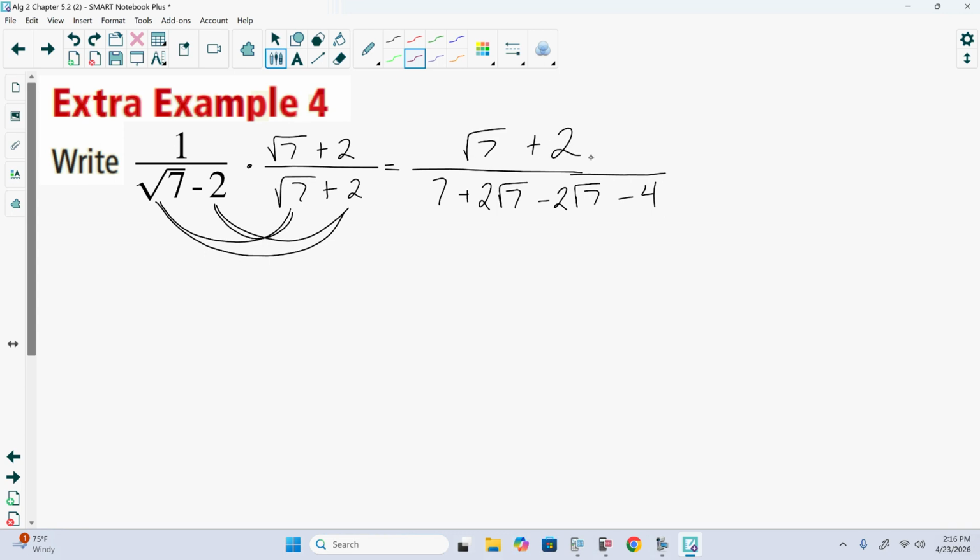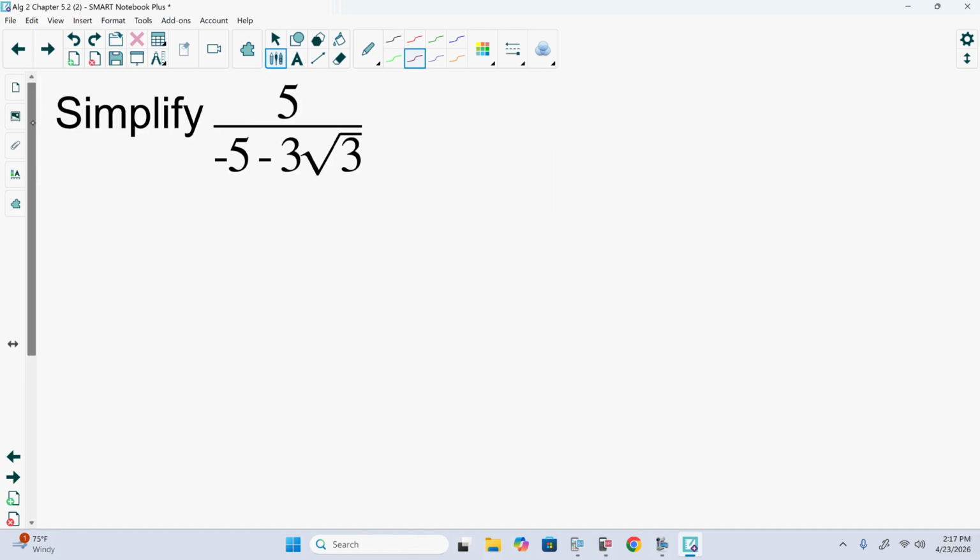And well, the square root of 7 plus 2 times 1 is going to be the square root of 7 plus 2. Seven minus 4 is 3. Same exact answer. Now, unfortunately, the graphing calculator will not do this because it does not leave it in simplest radical form, simplest square root form. It turns it into decimals every single time. Questions on this here?